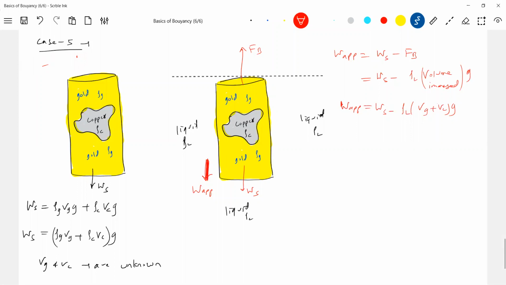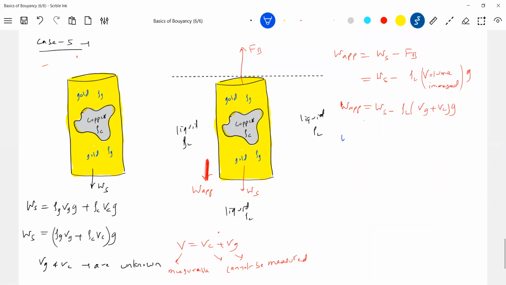Okay, let me write it here. Measurable. Cannot be measured, but can be determined by experiments. So I can measure this, I can measure this, I can measure this. Now I'm interested how much gold is there, how much copper is there. So what shall I do? Vg, shall we write V minus Vc?